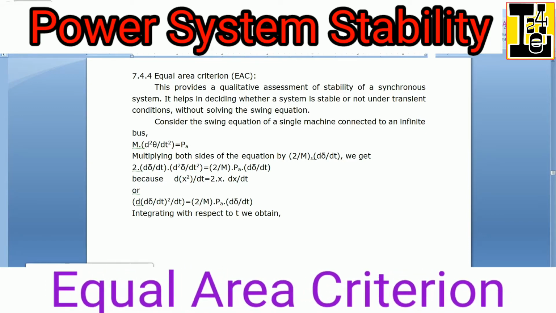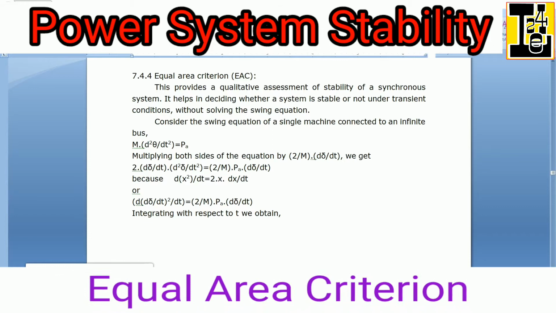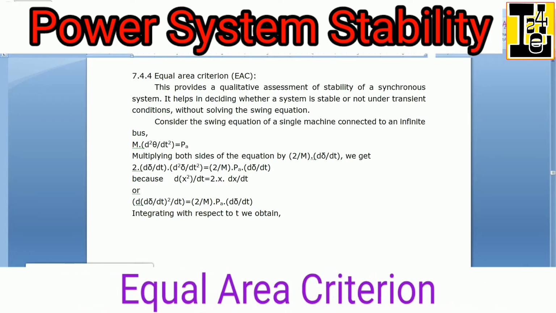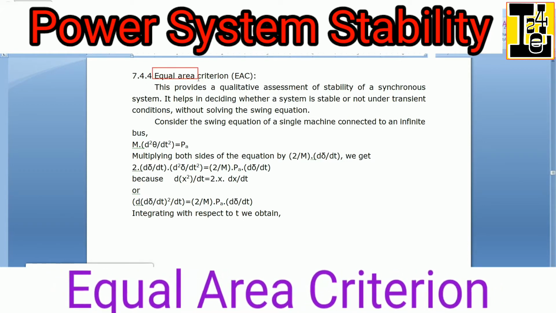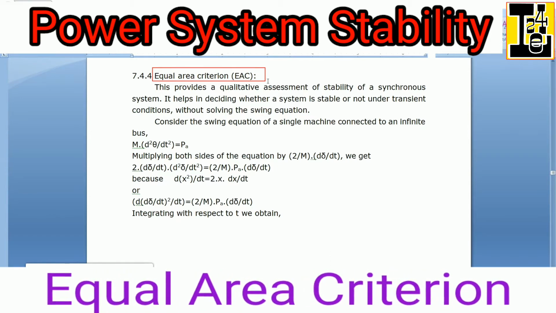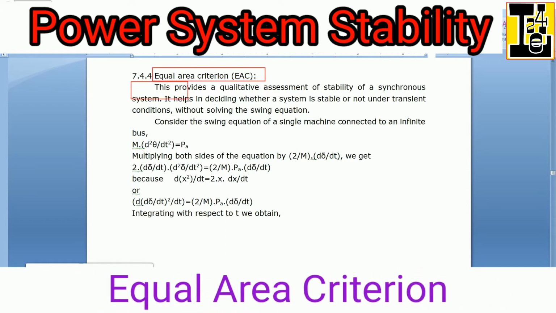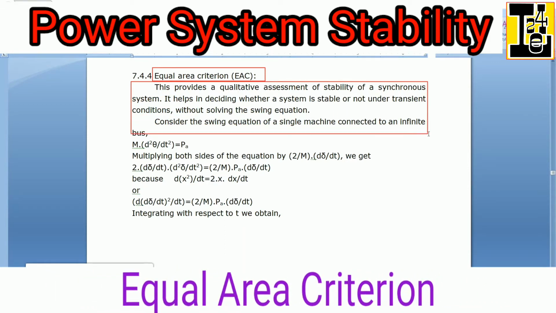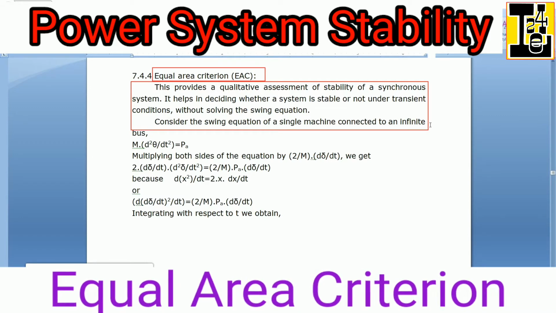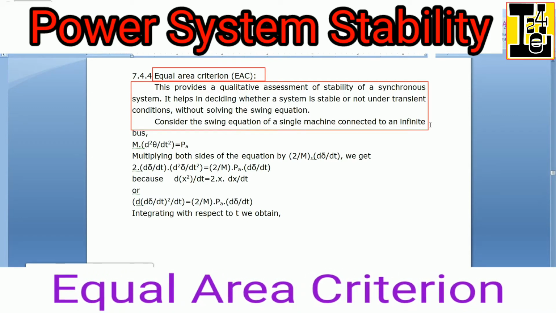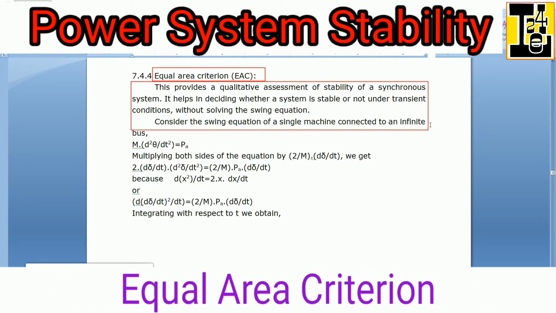For simple systems like a single machine connected to an infinite bus, transient stability analysis can be carried out by applying the equal area criterion. Here, EAC provides a qualitative assessment of stability of a synchronous system. It helps in deciding whether a system is stable or not under transient conditions without solving the swing equation. That is the importance of EAC.